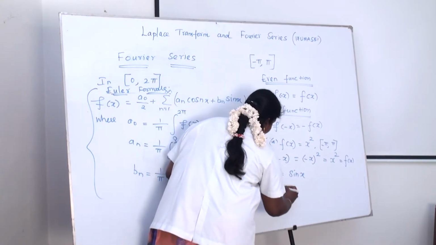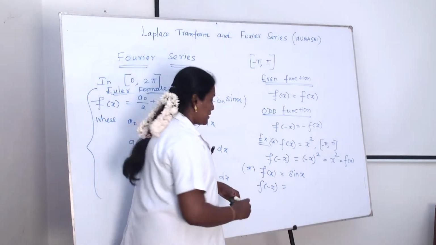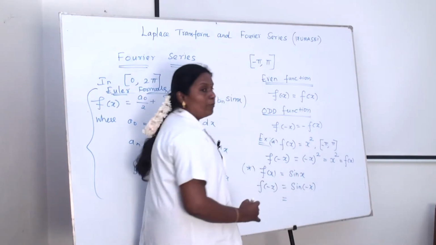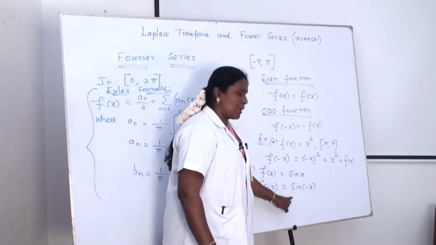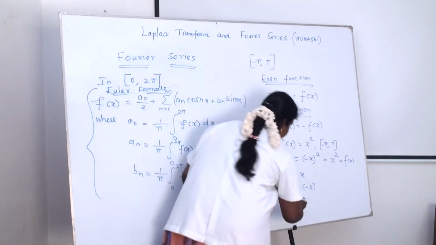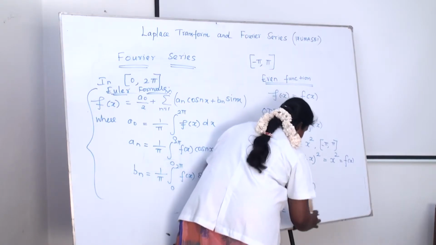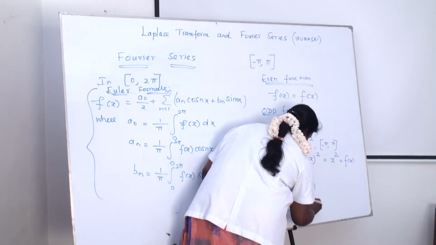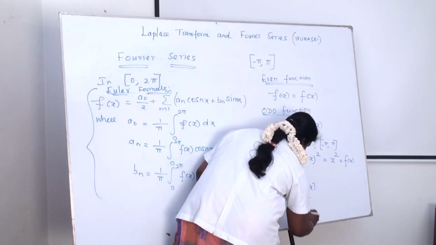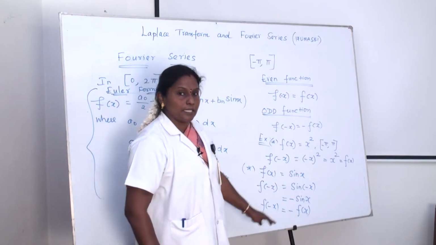We have to find whether the function is even or odd, which means we have to find f of minus x. Just substitute here sin of minus x. Already we know that in trigonometrical functions, sin of minus theta goes to minus sin theta. Here also the same, minus sin x. And then sin x value is f of x. Substituting this, we get f of minus x equal to minus f of x.